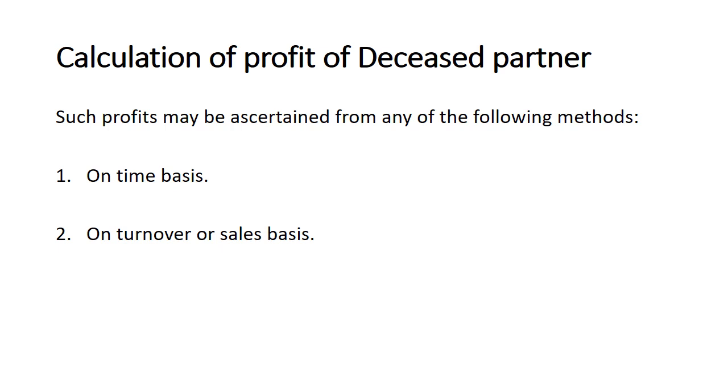It is the calculation of profit of deceased partner. How the amount of profit will be given to deceased partner's legal representatives. Such profits may be ascertained from any of the following methods. See, these are 2 methods. These methods will be decided by the firm. What are those methods? Point number 1, on time basis.